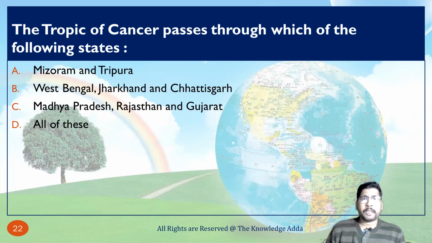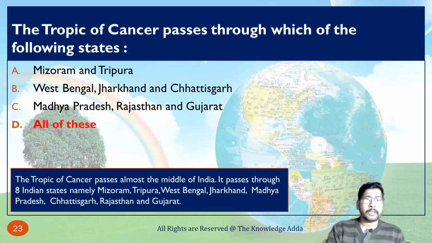Next question, the Tropic of Cancer passes through which of the following states? As we know, the Tropic of Cancer passes through 8 Indian states. So Mizoram and Tripura, that is also correct. West Bengal, Jharkhand and Chhattisgarh, that is also correct. Madhya Pradesh, Rajasthan and Gujarat, this is also correct. So the correct option is all of these, because the Tropic of Cancer passes almost through the middle of India. It passes through 8 Indian states, namely Mizoram, Tripura, West Bengal, Jharkhand, Madhya Pradesh, Chhattisgarh, Rajasthan and Gujarat.